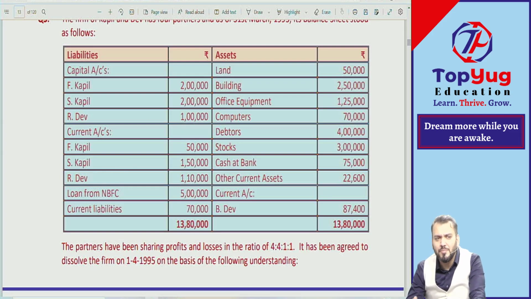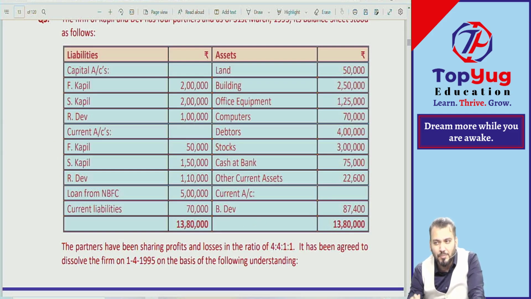NBFC means non-banking financial company, the next chapter. Current liabilities, land, building, office equipment, computer, debtors, stock, cash at bank, other current assets, current account of B Dev. So FSRB, there are 4 partners. B Dev's current account has a debit balance.